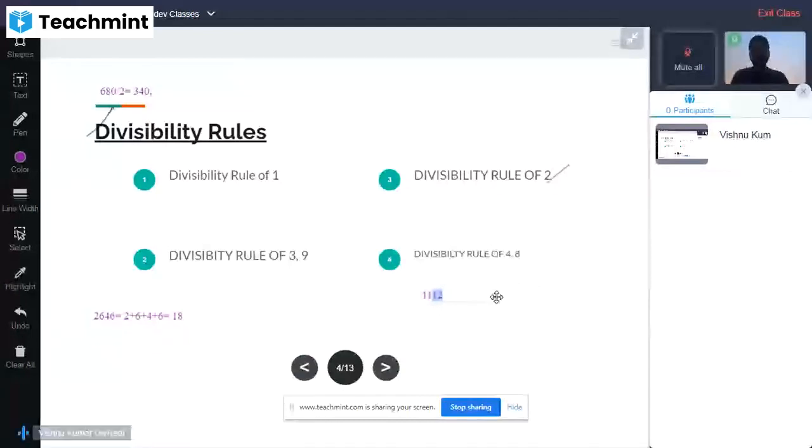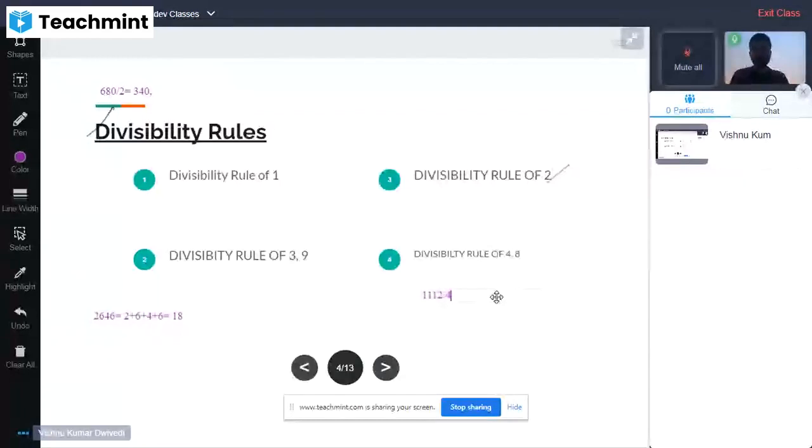If 12 is divisible by 4, since we are checking for 4, the whole number will also be completely divisible by 4.